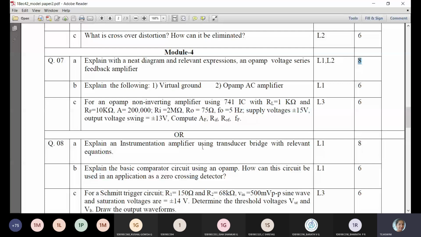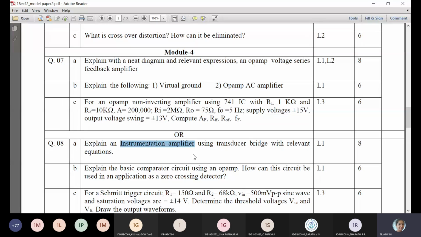Next, explain the instrumentation amplifier using a transducer bridge with relevant equations. You have to write the circuit diagram of an instrumentation amplifier. As you know, there are 3 stages: the intermediate stage, a voltage follower, then a differential amplifier. Remember the circuit carefully. You have to write the circuit with the indicator at the end. With relevant equations means you need to find what V0 is.